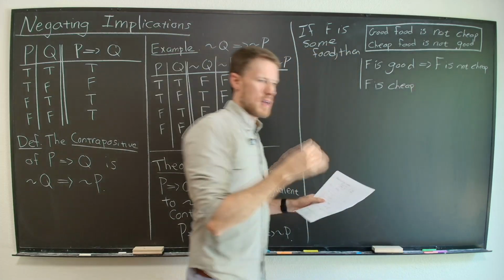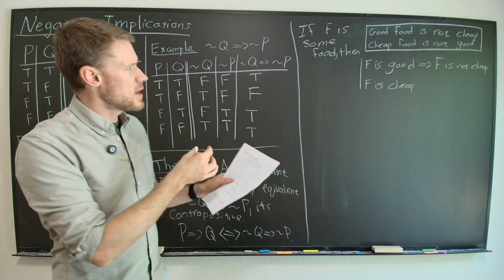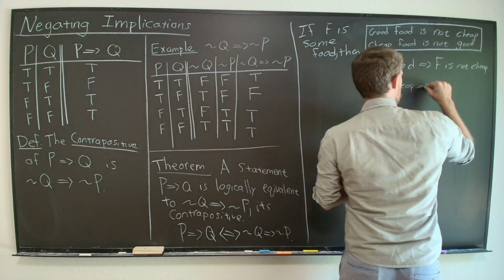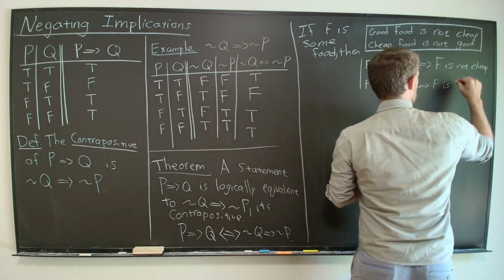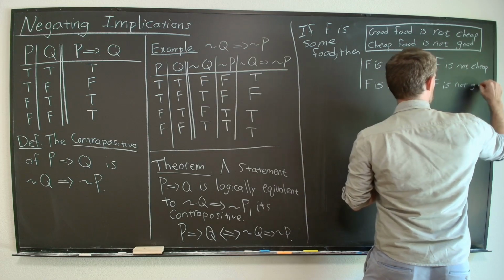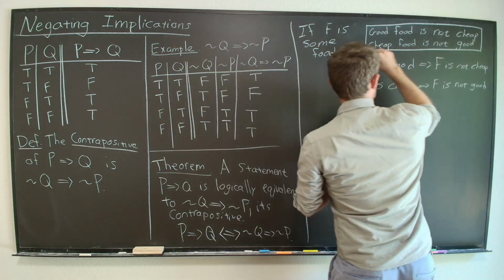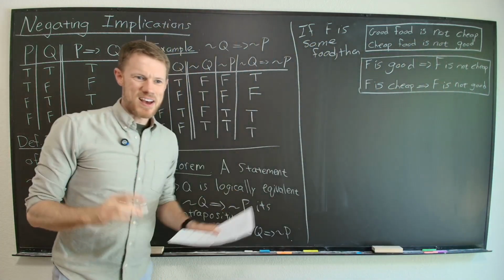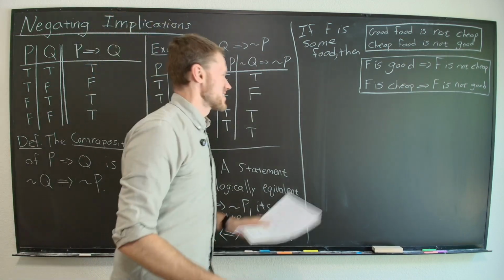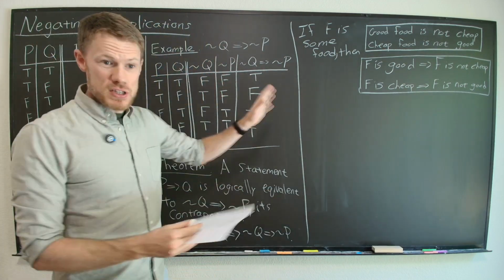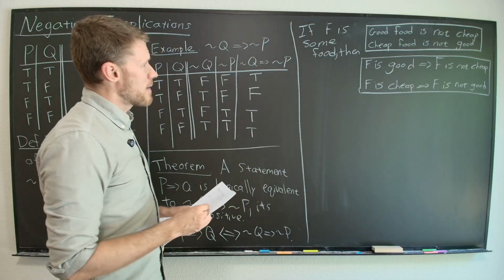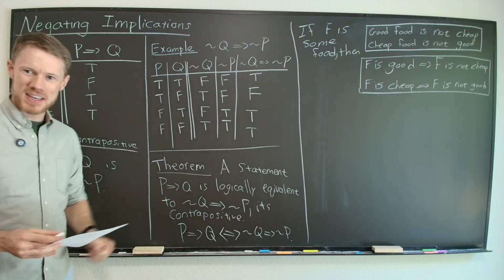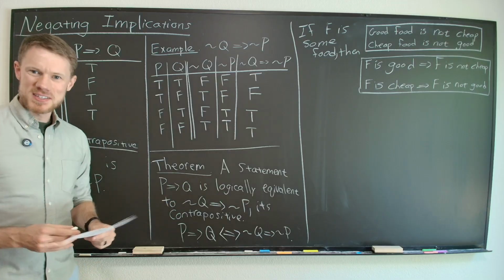The second statement is, if your food is cheap, then your food is not good. F is cheap implies F is not good. Okay. F is food, it's nothing else. So here are two implications. Do you see how it's starting to look a lot like something and its contrapositive?